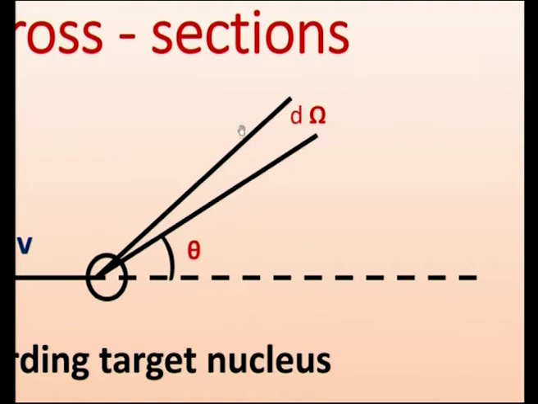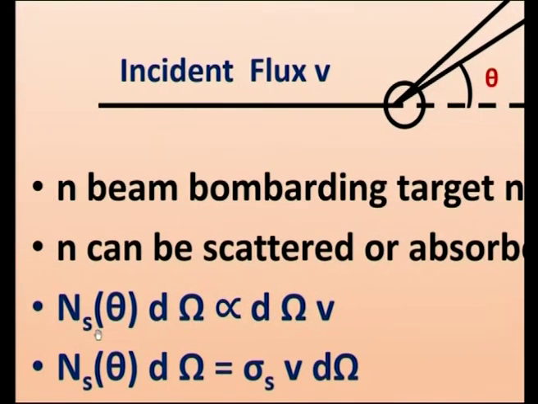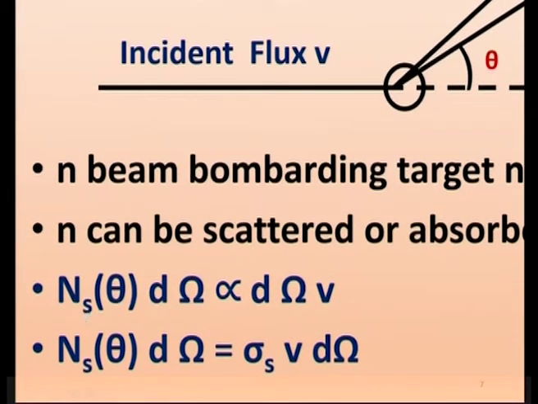The d omega will be decided by the size of the detector. Size of the detector: a very big detector will have more particles entering. So it will depend on that, and also it will depend on the flux.